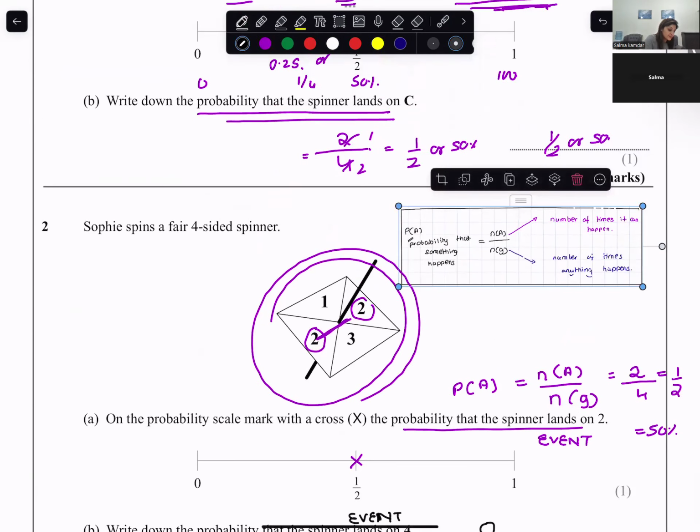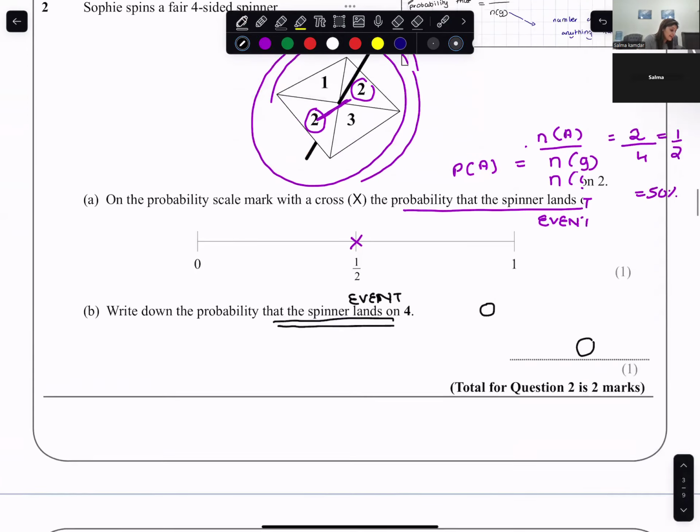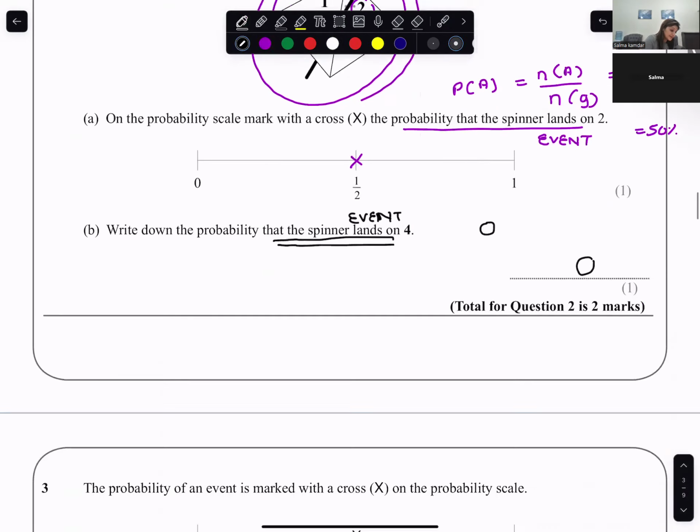Now let's do another sum. We will keep on repeating the terminologies.